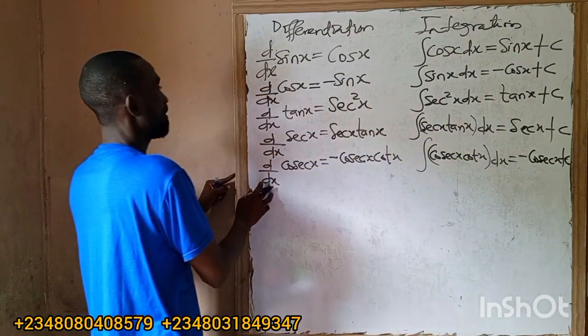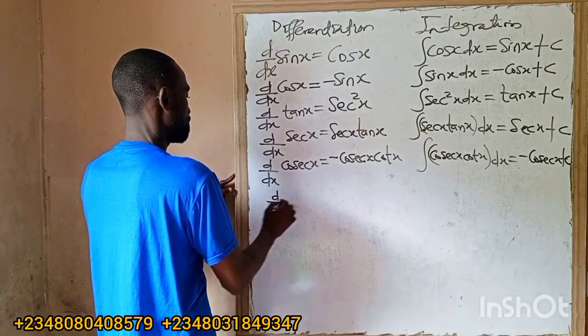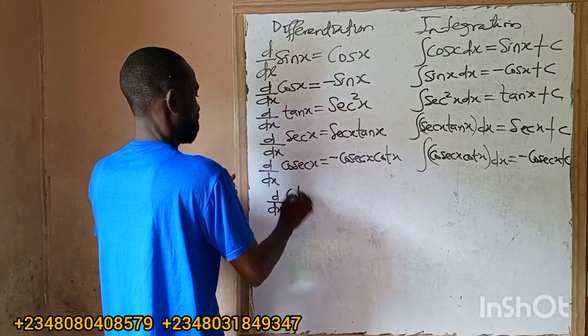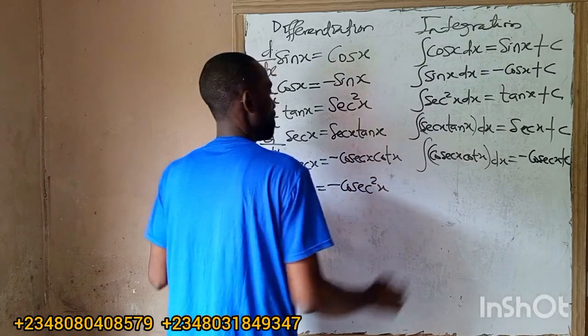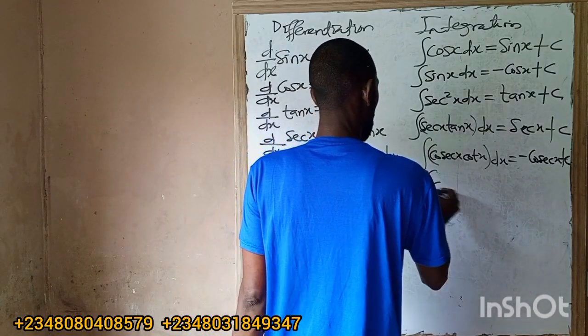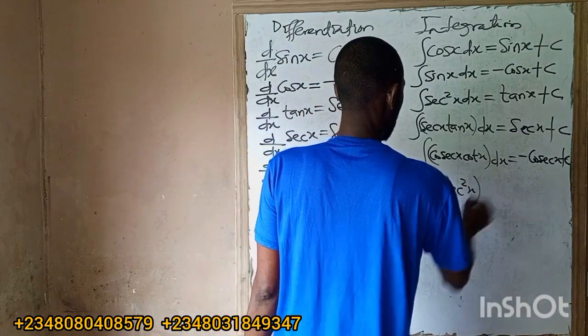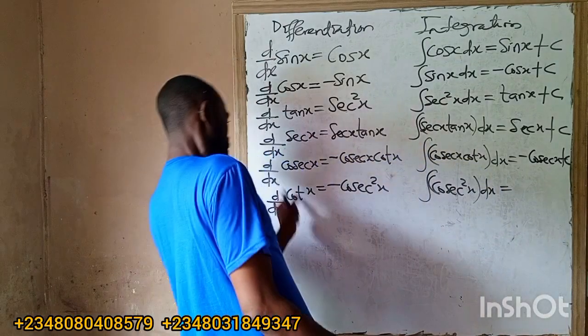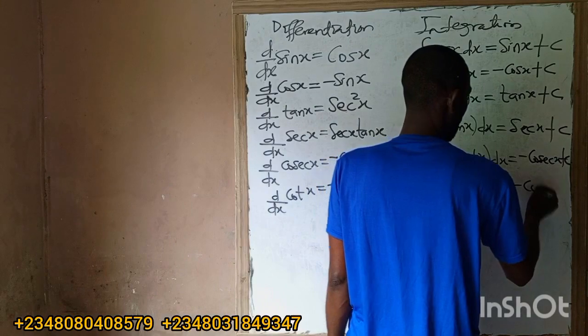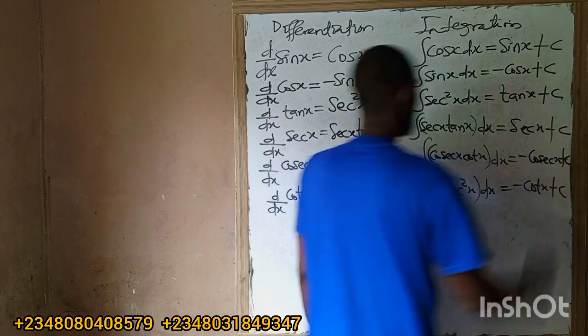If I'm asked to differentiate cot x, our answer will be minus cosec square x. So if I'm asked to integrate cosec square x dx, our answer will be minus cot x plus c.